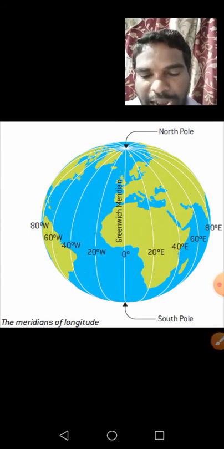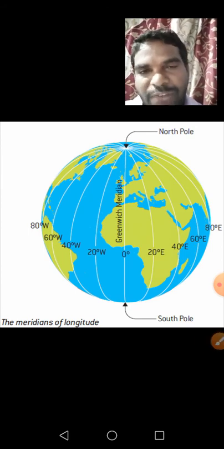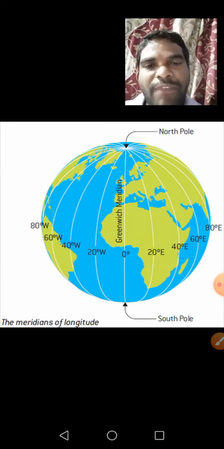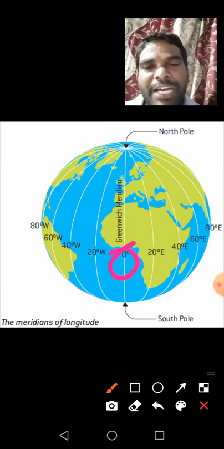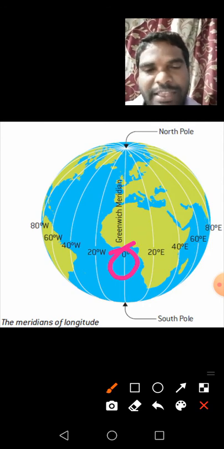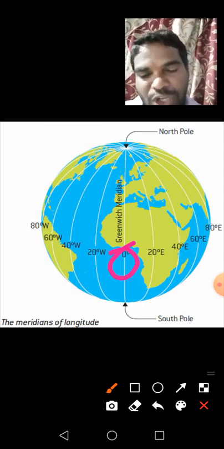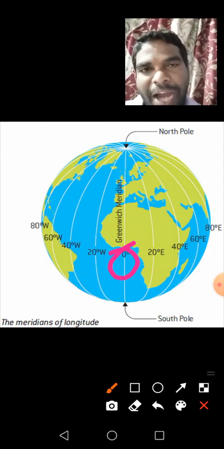How are meridians numbered? You have read that to number the parallels we start from the equator. But here we start from the Greenwich meridian. The Greenwich meridian is given 0 degrees. We need a starting point to number.